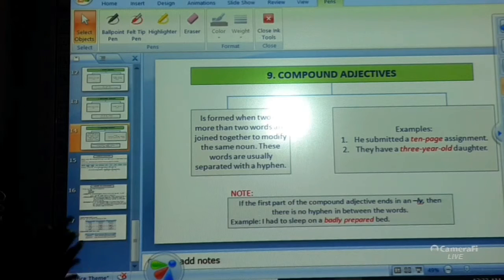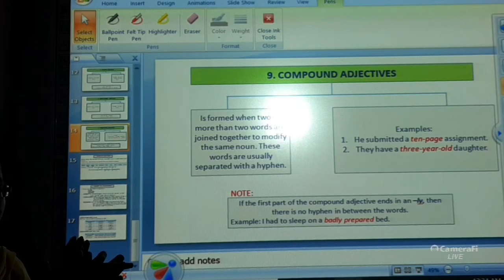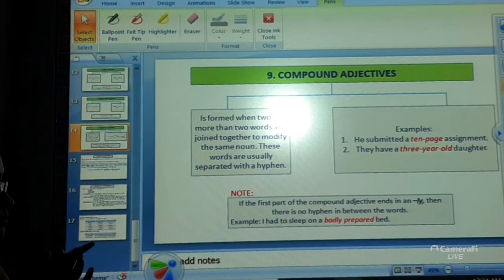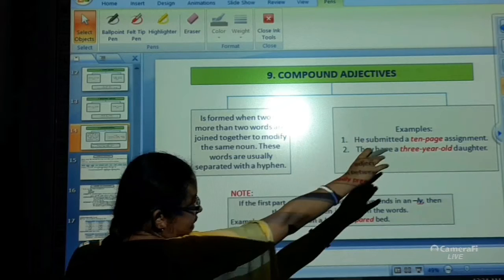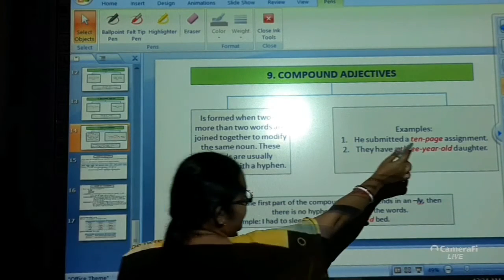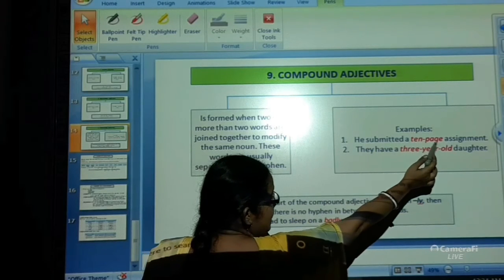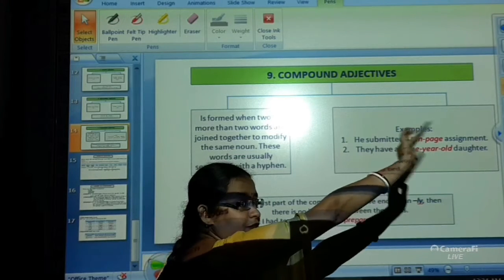When two or more than two words are being joined together, then it is giving us a single meaning. The two different words have different meanings, but together they are giving us one single meaning. For example, he submitted a 10-page assignment. In this example, 10-page is the compound adjective. Because if you separate these two words, 10 is a number, page is a different thing.